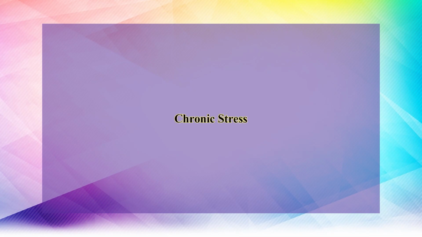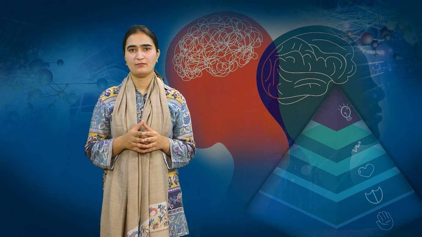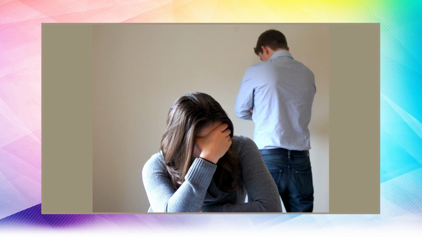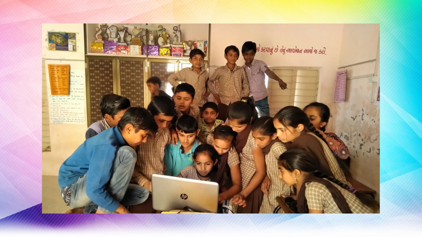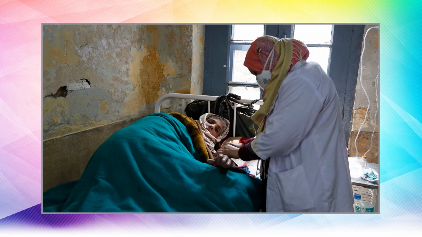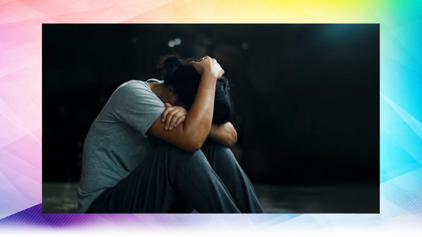Lastly, chronic stress. This type of stress lasts for weeks or even months at a time. It's possible for someone to grow accustomed to it and stop seeing it as a stress or as a problem. Chronic stress includes, for instance, money problems, dissatisfaction in a relationship or marriage, challenges in employment or in school, having a prolonged disease, and issues in your home or personal life.